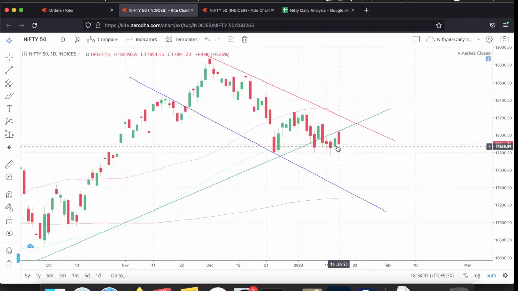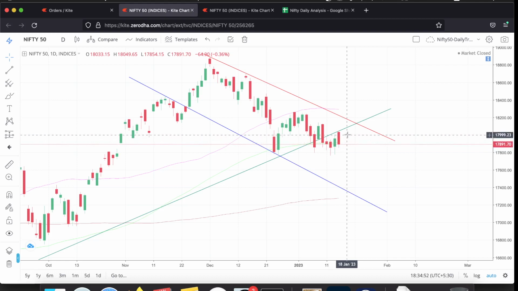Going back to the daily level, we can see that since 5th Jan, almost the past 8 sessions, Nifty has been playing between support and resistance.